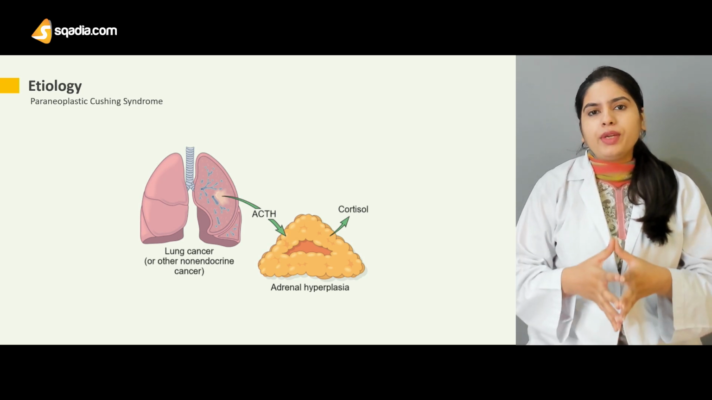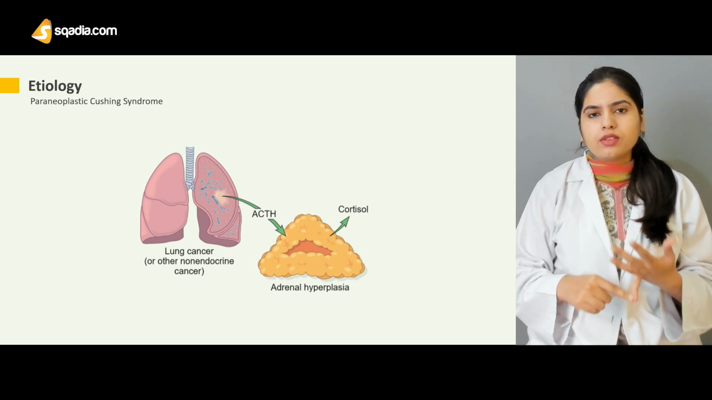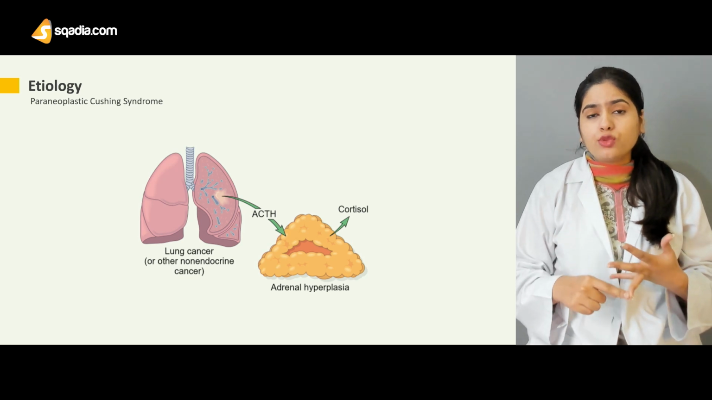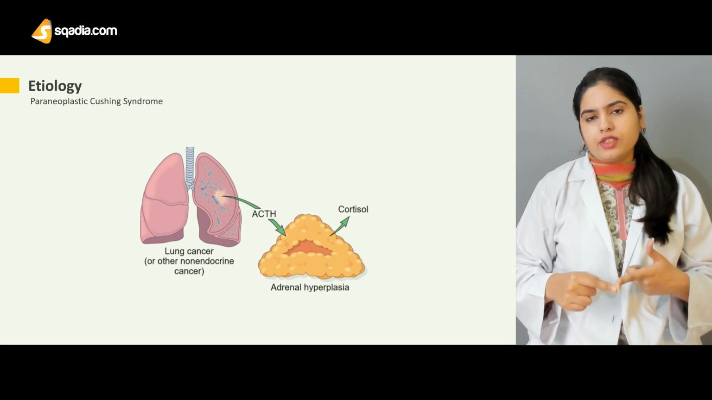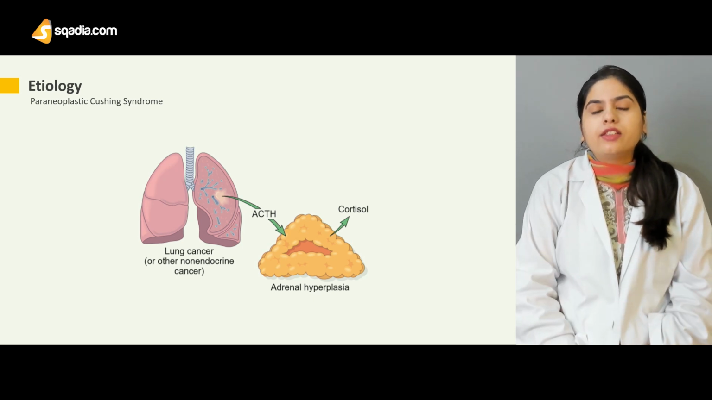So what are the four main reasons? The iatrogenic cause, the adrenal tumor, the pituitary tumor, and the paraneoplastic conditions that can also lead to Cushing syndrome.